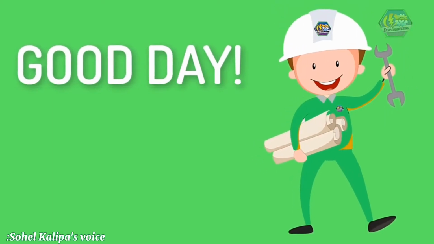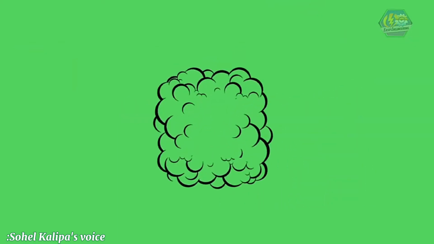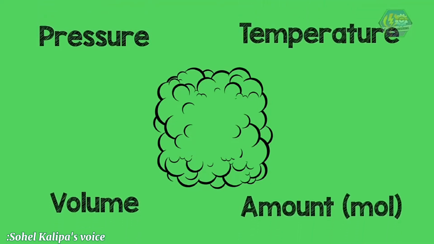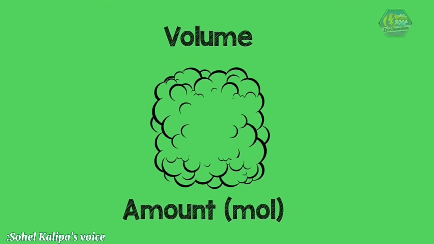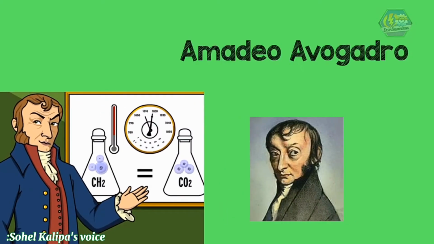Hello learners, this time we are going to talk about Avogadro's Law. The physical behavior of a gas is described by four variables, namely pressure, volume, temperature, and amount or mole. In this video, we will cover Avogadro's law, which is concerned with the relationship between volume and amount of gas. This condition is true when temperature and pressure are constant. Avogadro's law was formulated by the famous scientist Amadeo Avogadro in 1812.